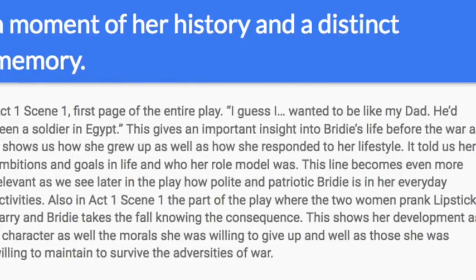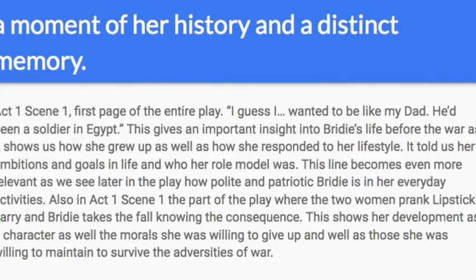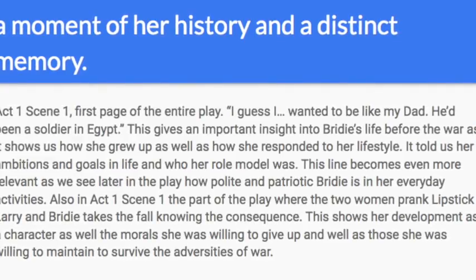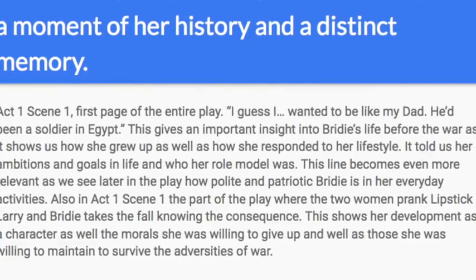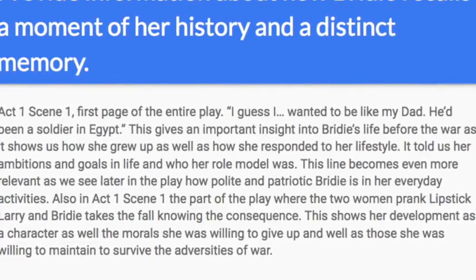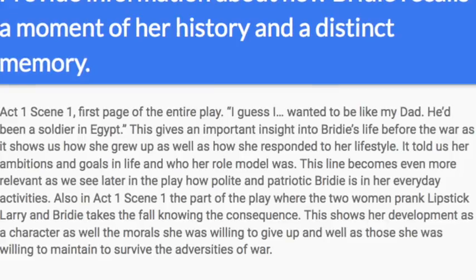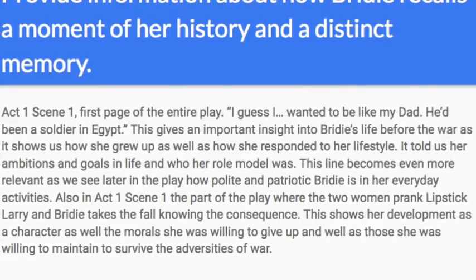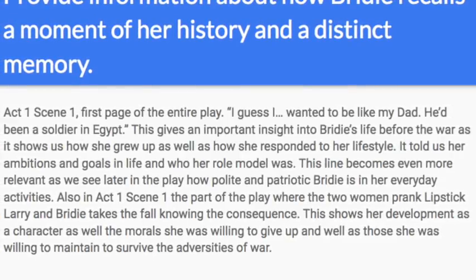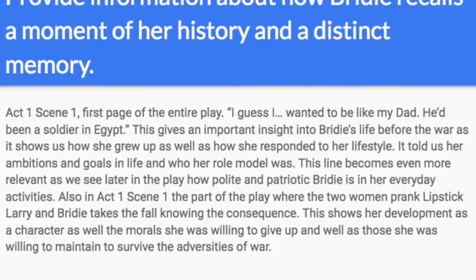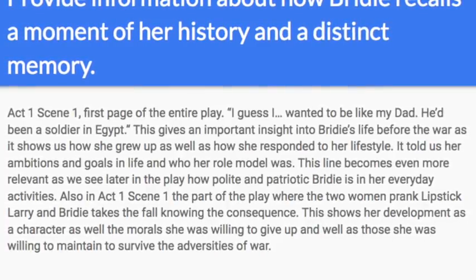Act 1, Scene 1, first page of the entire play. "I guess I wanted to be like my dad. He'd been a soldier in Egypt." This gives us an important insight into Bridie's life before the war, as it shows us how she grew up as well as how she responded to her lifestyle. It tells us her ambitions and goals in life and who her role model was.